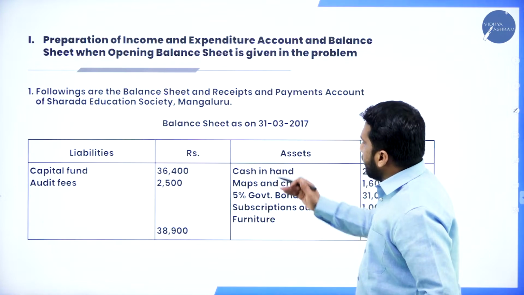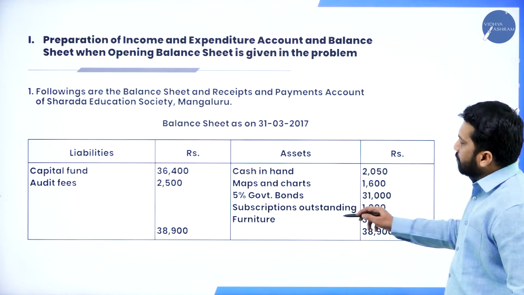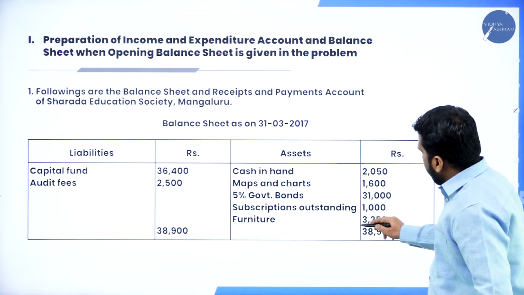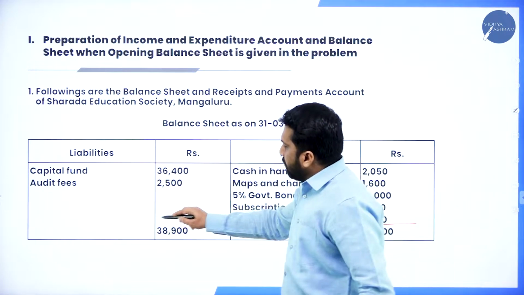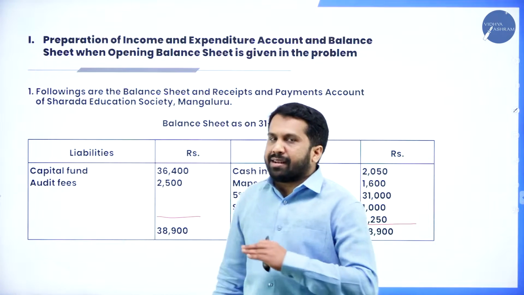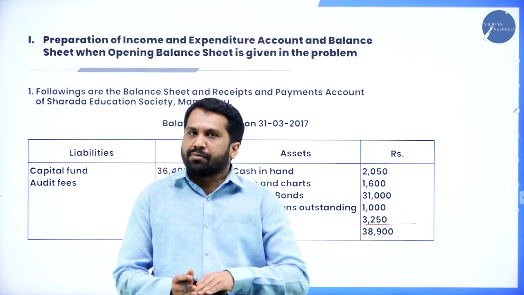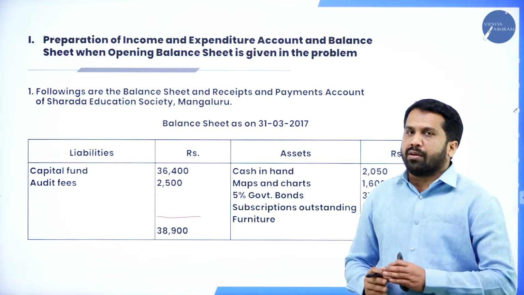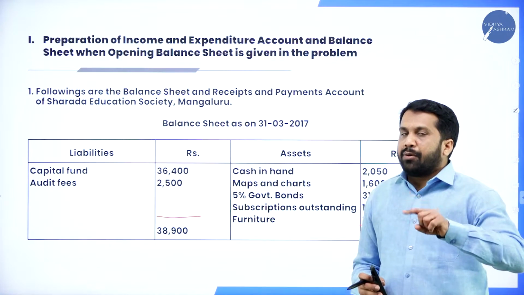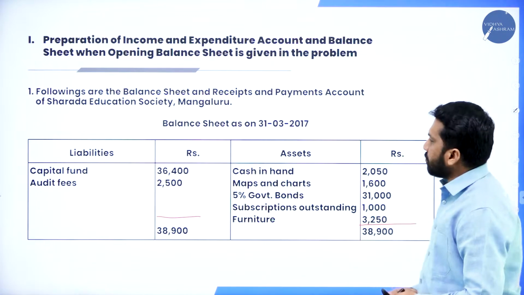Now, this is the balance sheet they have given: cash in hand, government bond, subscription, furniture, and on this side capital fund, audit fees. We have already done many problems in the normal classes. It is a revision class, that's why I will not do the complete problem. I will just highlight where you are supposed to concentrate. Hope you are clear?